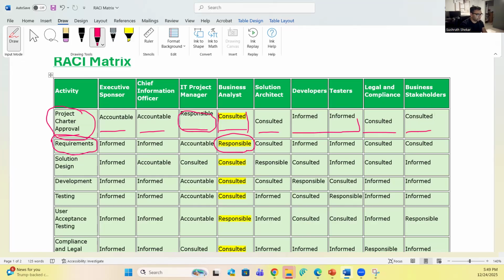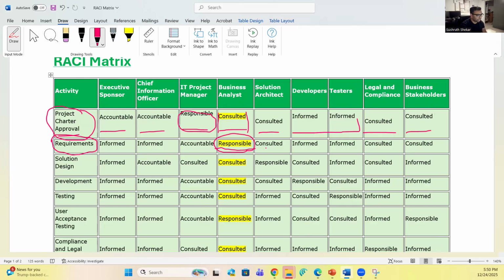Whoever is the business analyst, they will be responsible for gathering requirements. At the end of the day, if the requirements are not complete on time, it's your responsibility. You will be blamed for it. If you complete the requirements on time and deliver value, you will get credit. You are owning requirements gathering as the business analyst. So the business analyst is responsible for this, right?